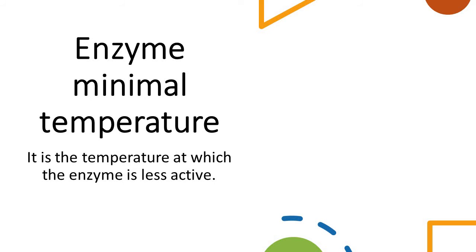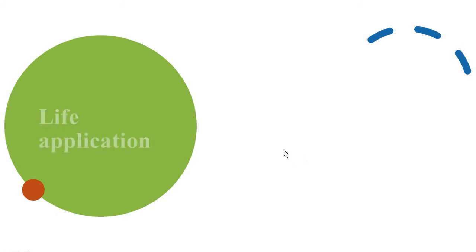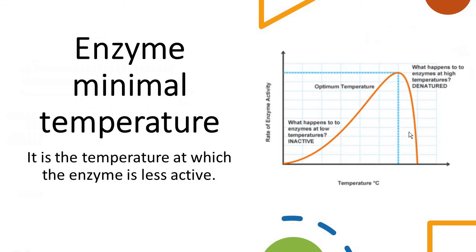It's the temperature at which the enzyme is less active, which appears in the graph here. Here is the optimum temperature, and here is the minimal temperature. Above the optimal temperature here, what happened to the enzyme? It denatured directly and died, and the enzymes will not work.